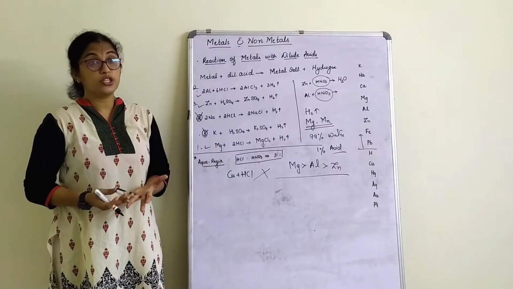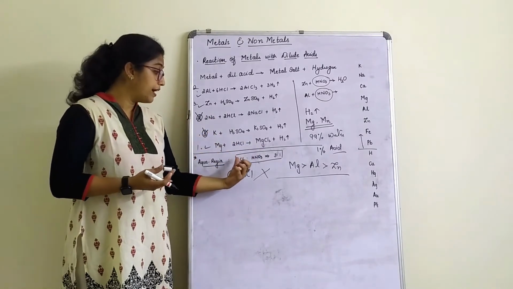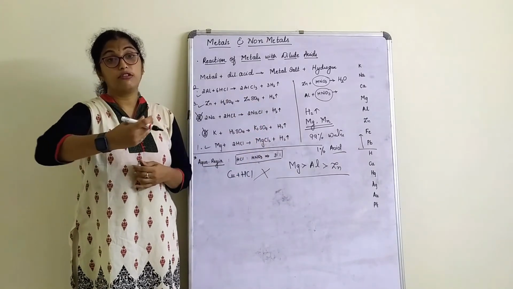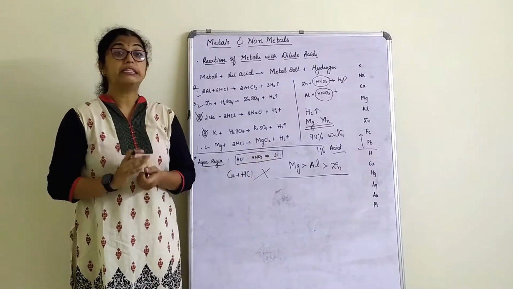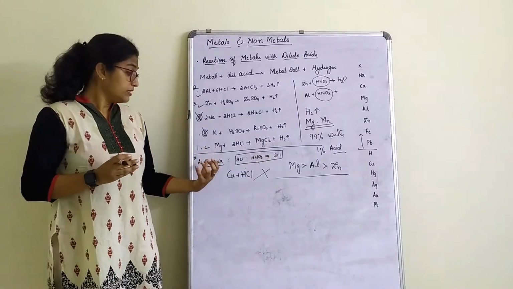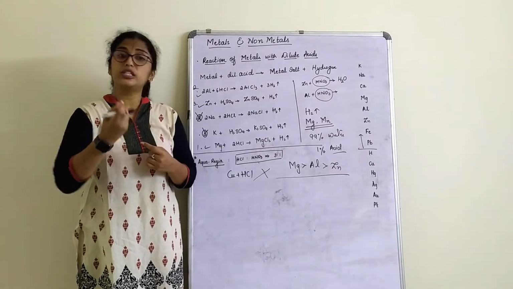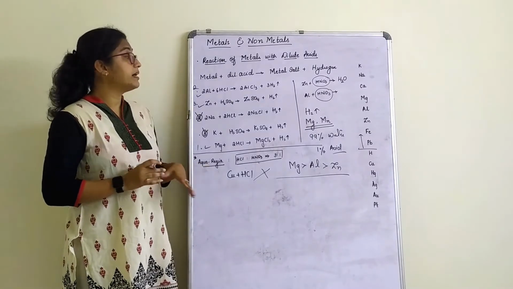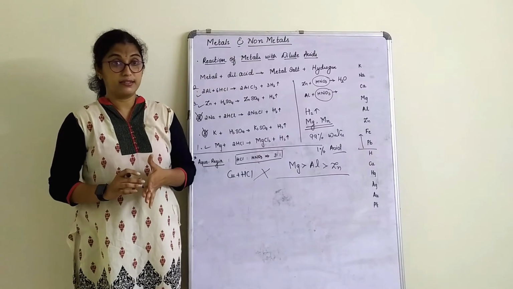What is the composition of aqua regia? It is the ratio of 3:1, that is hydrochloric acid to nitric acid. We take that in the ratio of 3:1. This solution is very corrosive, with a lot of fumes. So this is about the reaction of a metal with dilute acids, right?